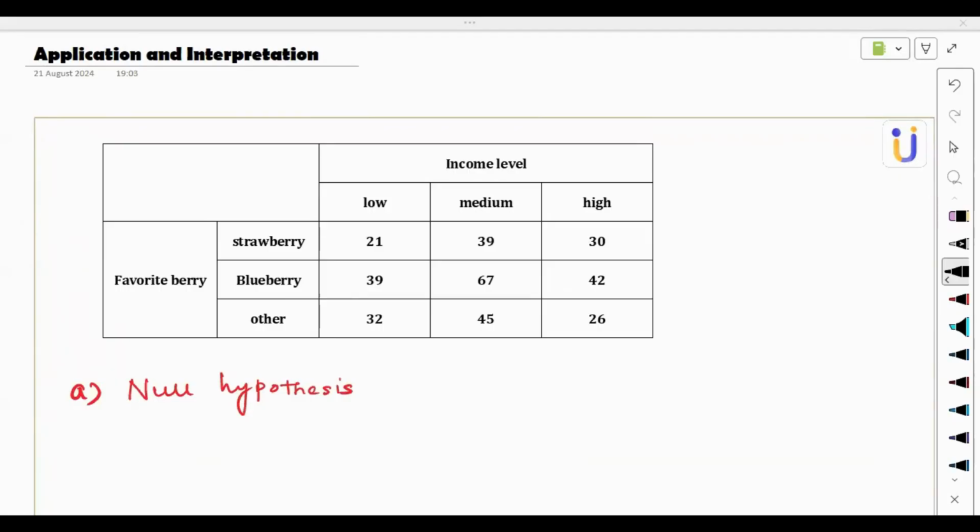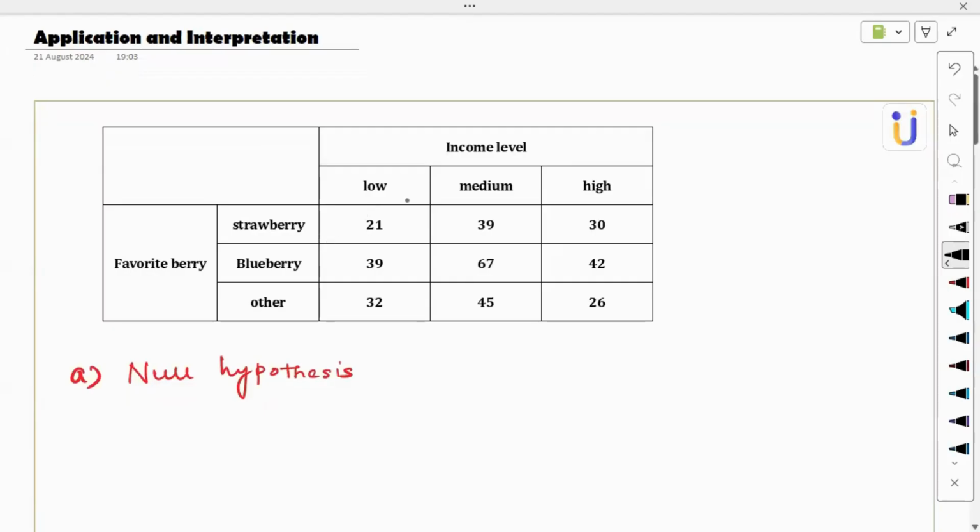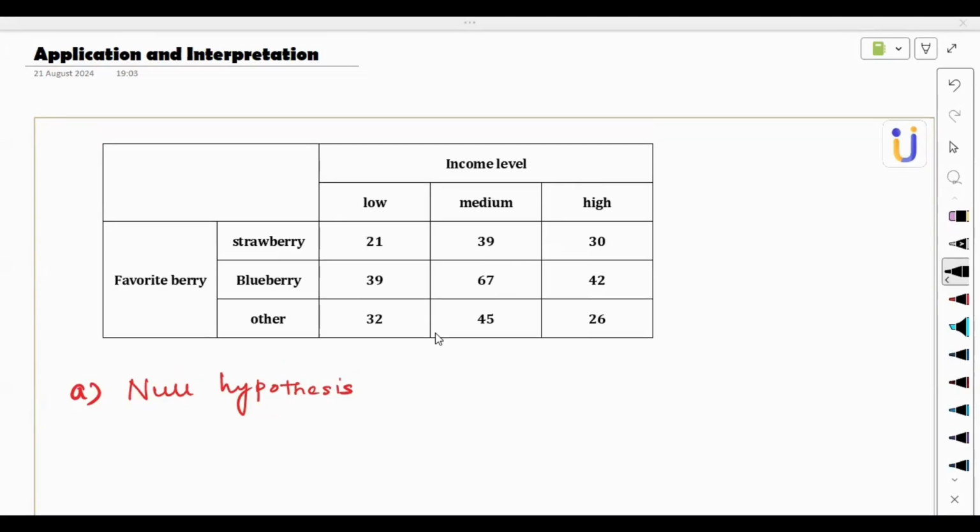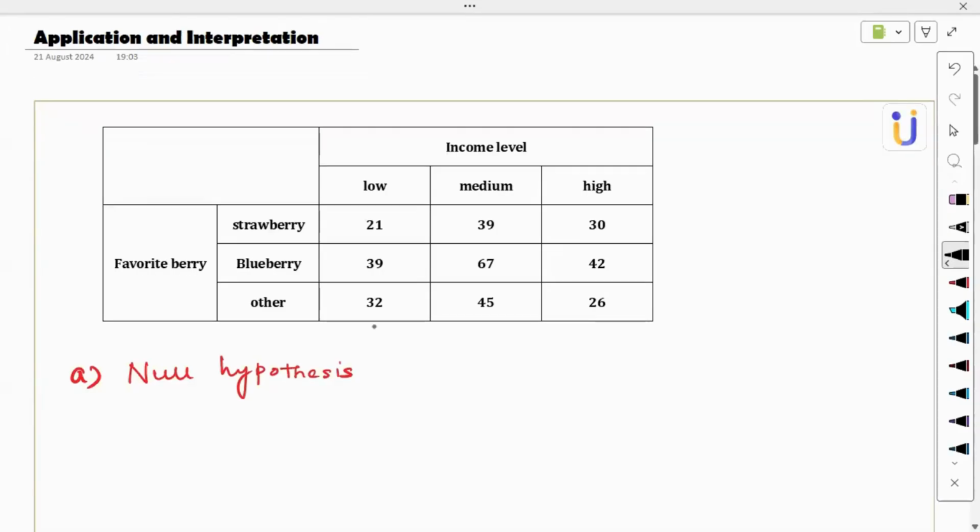Read the problem twice to be sure. These are the data given. His interest is to find whether the favorite breakfast berry depends on their income level or not. So the null hypothesis should always be made in such a way that there is no effect of one variable on the other. For example, the favorite berry does not affect the income level, or the income level does not affect the favorite berry. So this is the way we have to assume it, like independent.